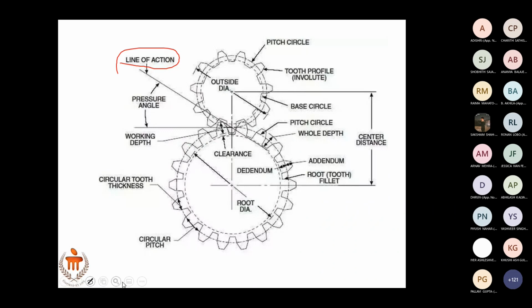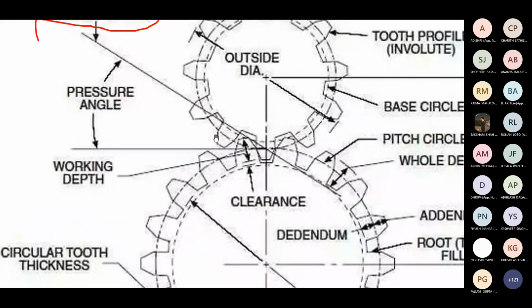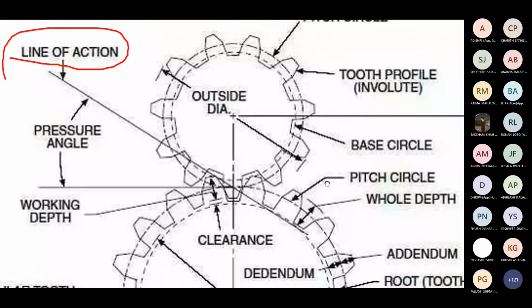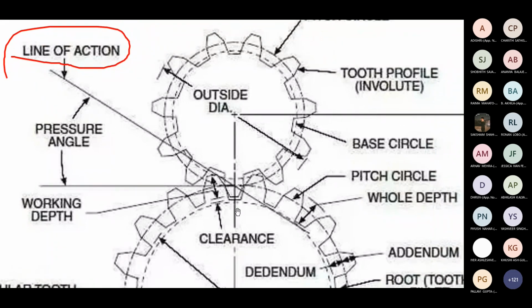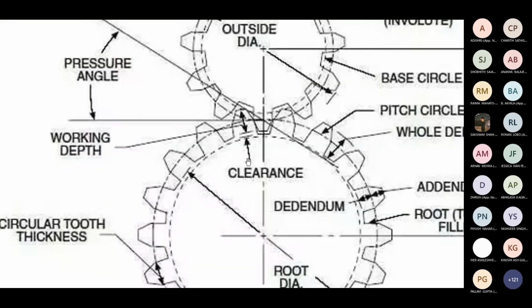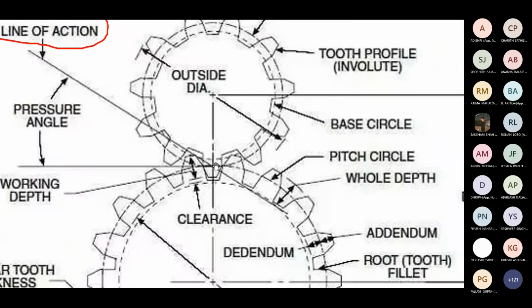Sir, should we draw this diagram? I'll tell you in 1 second. Right now you just see the profile. Can you see it? One gear is meshing with another. What you see here is the pitch circle of one gear meeting the pitch circle of another gear, isn't it? There's a pitch circle of gear 1 and also a pitch circle of gear 2. They're meeting each other, tangent to each other, right? So that is why the pitch circle is very, very important.